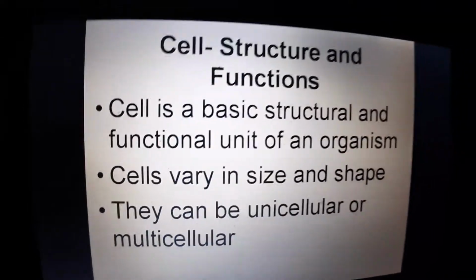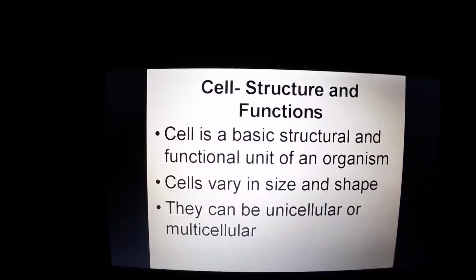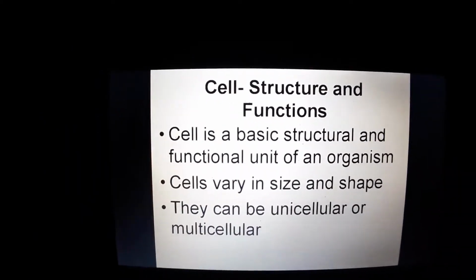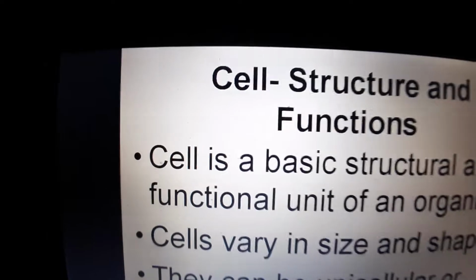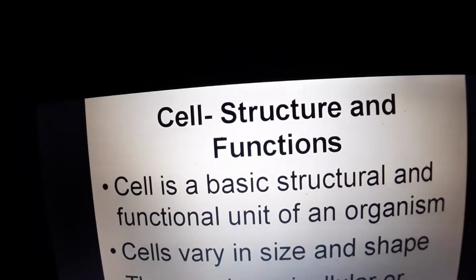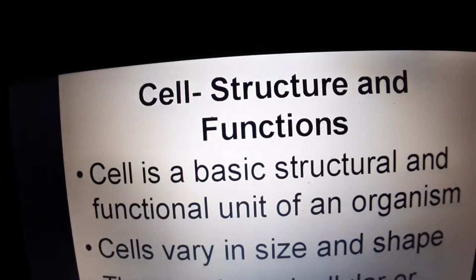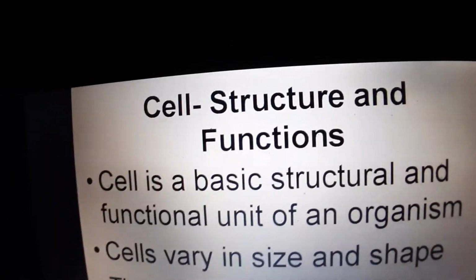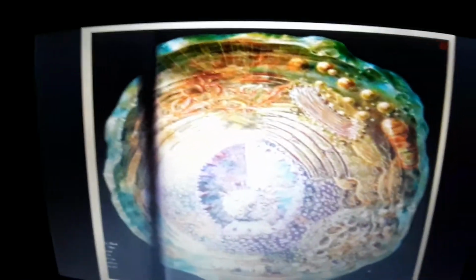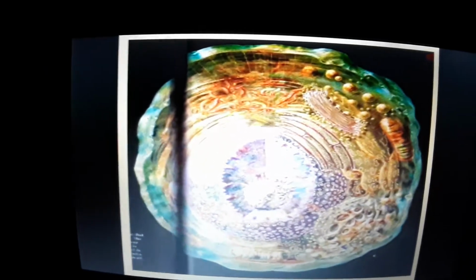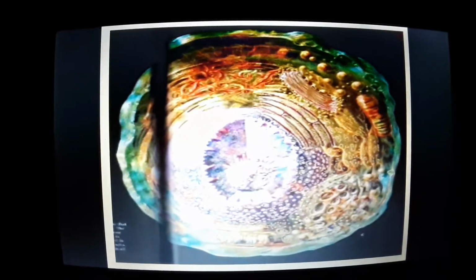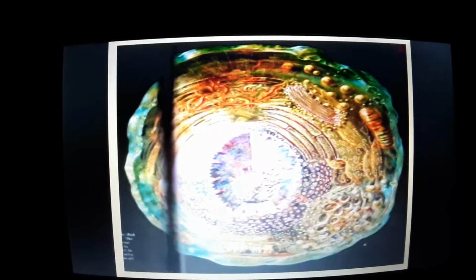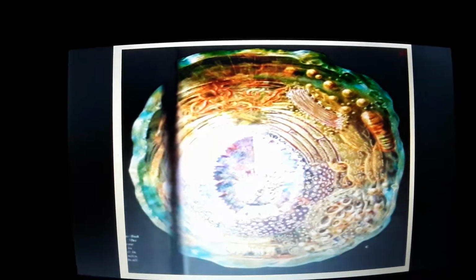So what is a cell? A cell is a basic structural and functional unit of an organism. When we say a structural and a functional unit, a cell behaves just like a human being, which means a cell has all the properties, it does all the functions a human being or a living being does.